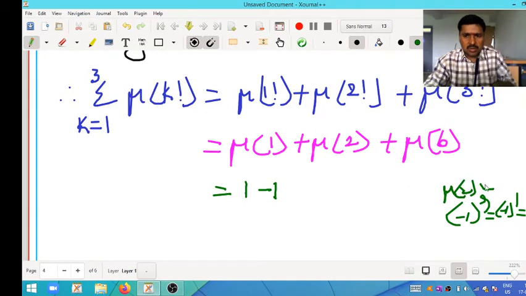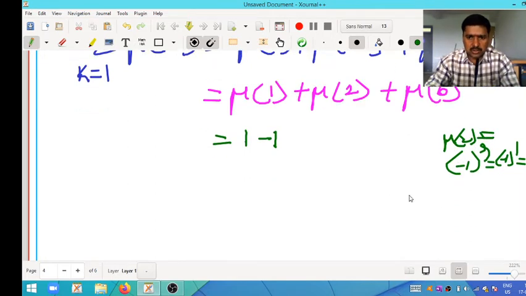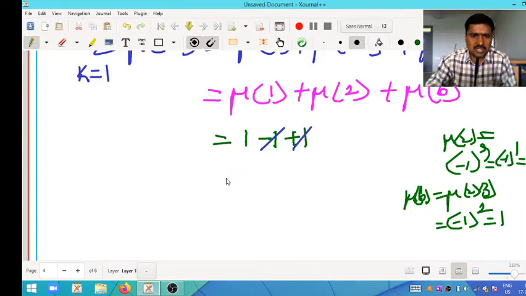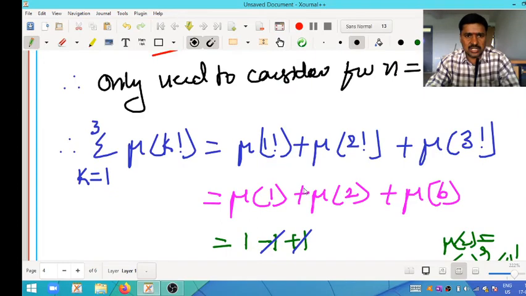Similarly, Mobius of 6 we want to find. Mobius of 6 is Mobius of 2 into 3. So 2 into 3 gives minus 1 to the power of 2, which is nothing but 1. So plus 1. Here minus 1 plus 1 get cancelled, and the remaining value 1 is the answer.